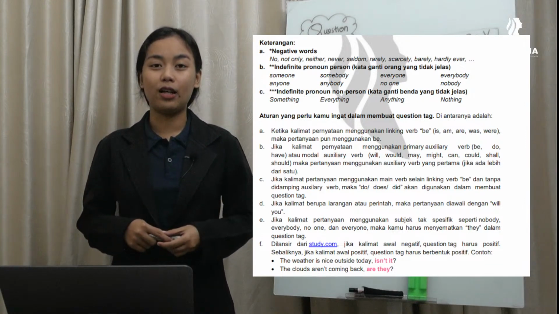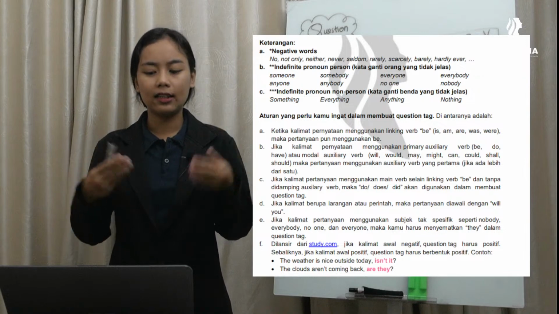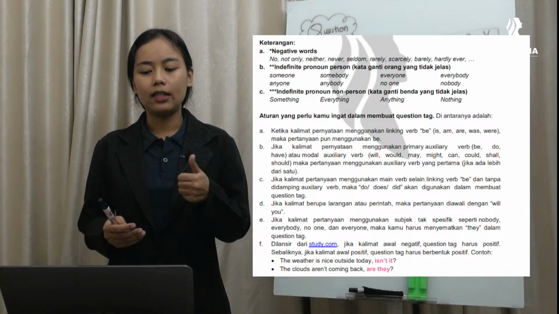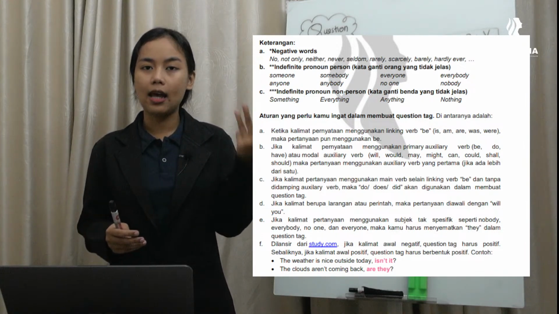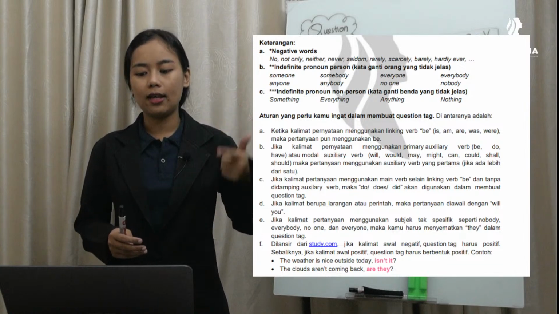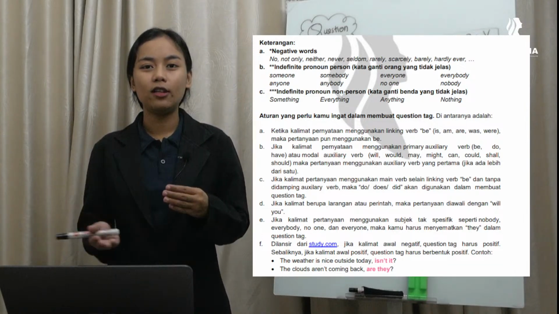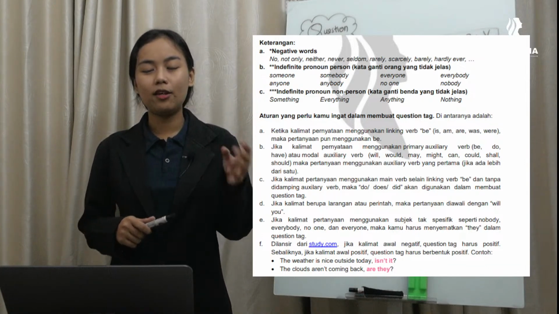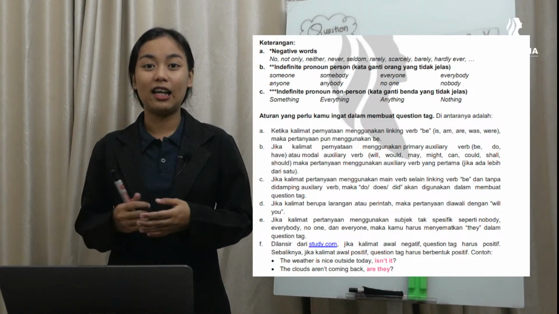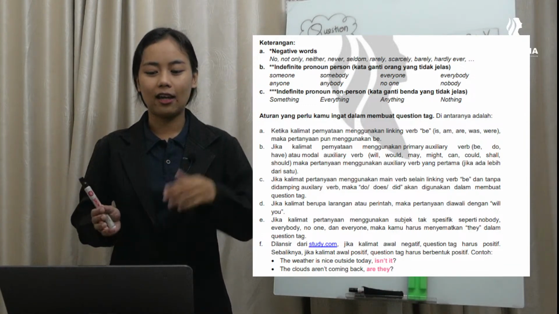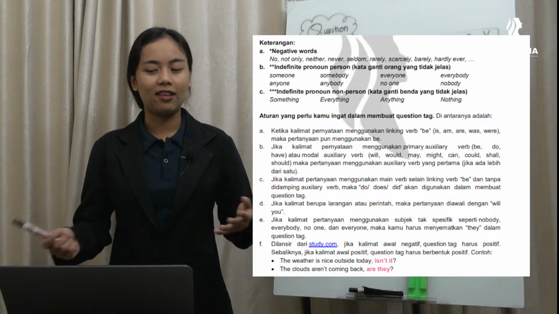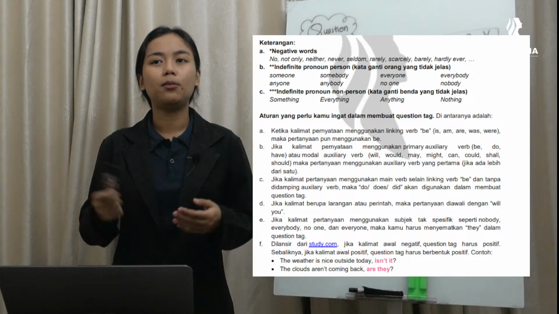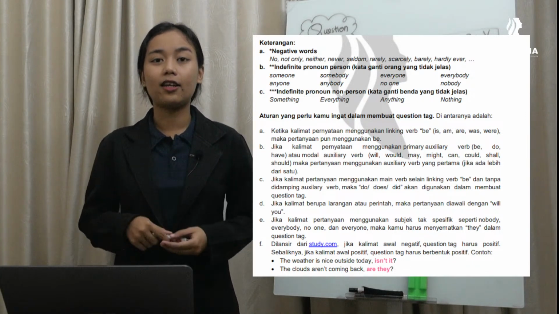Next, for indefinite pronouns atau kata ganti orang yang tidak spesifik atau tidak jelas, it's like someone, anyone, somebody, anybody, everyone, no one, everybody, nobody. Jadi basically all the indefinite pronouns that end with one and body. Next, buat indefinite pronoun yang merujuk ke benda yang tidak hidup, itu adalah yang akhirannya thing. Something, everything, anything, nothing. Okay, so we have discussed indefinite pronouns in our previous meeting. You can check it back.